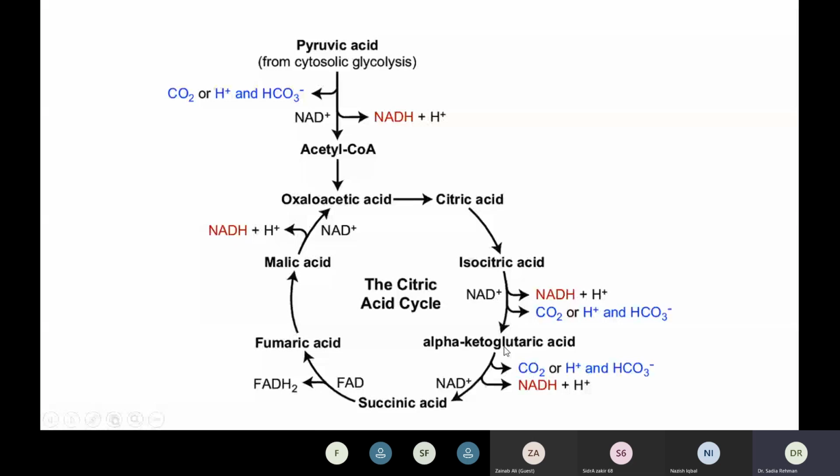The alpha ketoglutaric acid is converted to succinic acid, and then fumaric acid, and then malic acid or oxaloacetic acid. इसमें हर स्टेप में FADH2, NADH और एनर्जी रिलीज होती है। ओवरऑल जो इस साइकिल में एनर्जी रिलीज होती है वो आप लोगों को पता है कि वो कितनी ATPs रिलीज करता है इस ओवरऑल प्रोसेस में। We are not talking about the Krebs cycle in detail because this is not in our course.